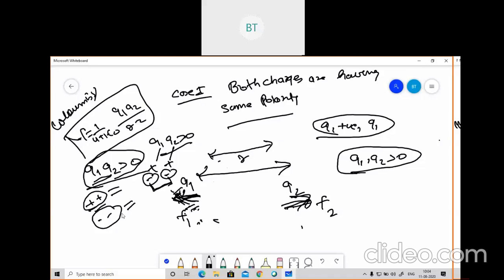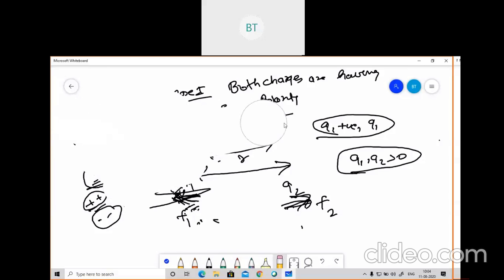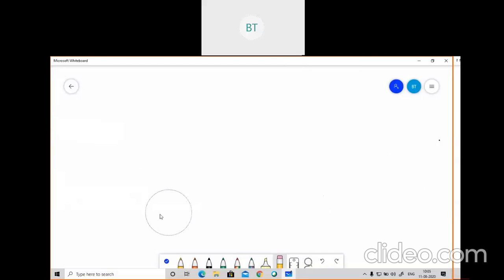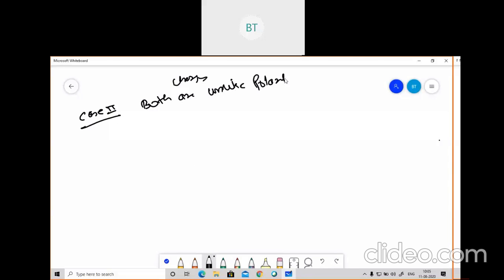Now I'll consider the second case. For the second case, suppose both charges are of unlike polarity, meaning one is positive and the other is negative, or one is negative and the other is positive.